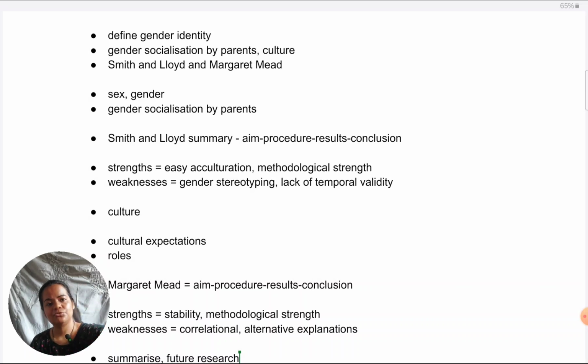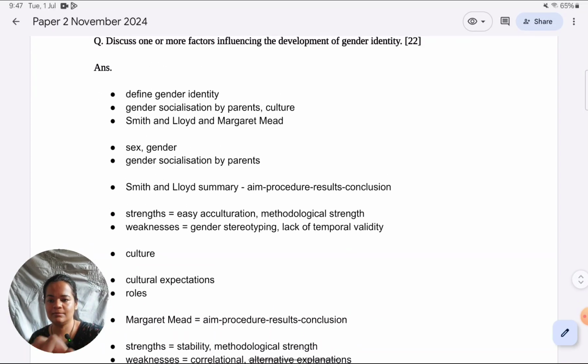So, as always, to summarize the structure of the answer, the first paragraph in the discussed question should be defining the key term in the question, pointing out to the examiner which explanations or arguments and which studies are being taken in support. If you want to know more about arguments and what we mean by an argument supporting the argument, just watch any of my videos dedicated completely to an ERQ. Then we define key terms, narrowing down eventually to key terms relevant to a study which we are giving. In this case, Smith and Lloyd.